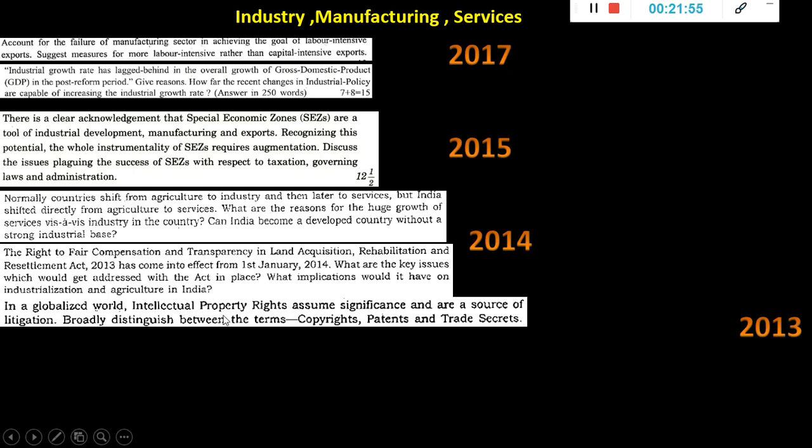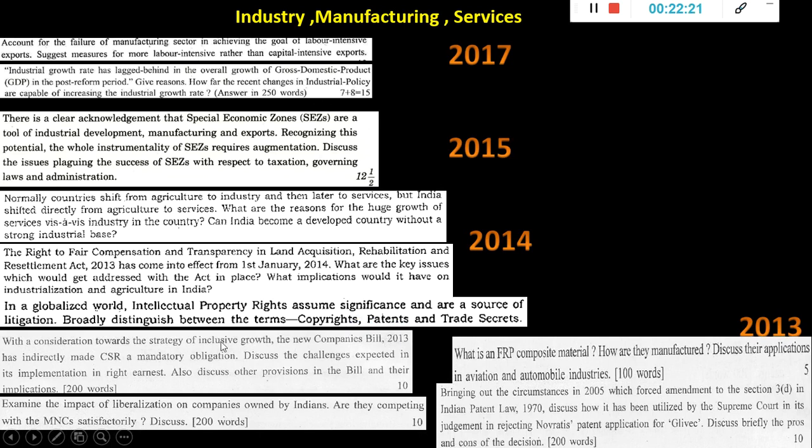Broadly distinguish between the terms copyright, patent and trade secret. So you have to study this for your prelims also, including the GI indicator, geographical indication. Questions come every time, as I told, on IPR and WTO. And this time it was in the news because copyright was initially under the HRD ministry, then it was moved to the Commerce Ministry. The other things were already under the Commerce Ministry. So when things like this come in the news, there is a high chance that questions will also repeat.